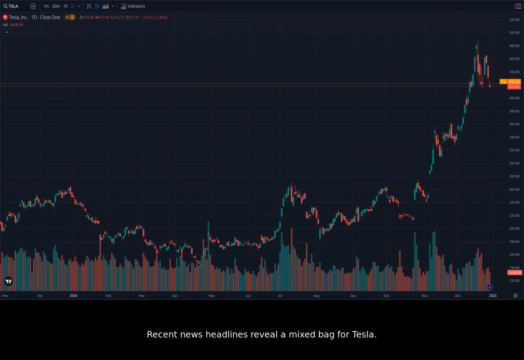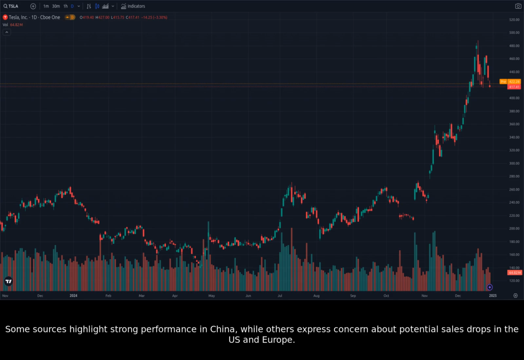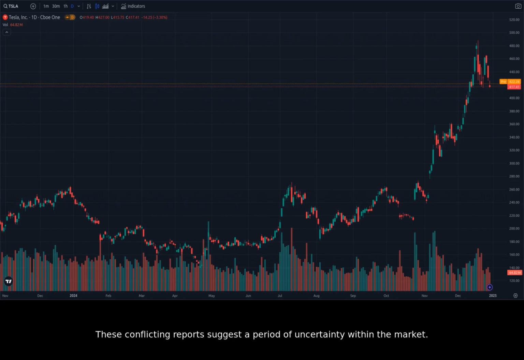Today we're focusing on Tesla stock, and let's kick things off with the current market sentiment around Tesla. Recent news headlines reveal a mixed bag for Tesla. Some sources highlight strong performance in China, while others express concern about potential sales drops in the US and Europe. These conflicting reports suggest a period of uncertainty within the market.